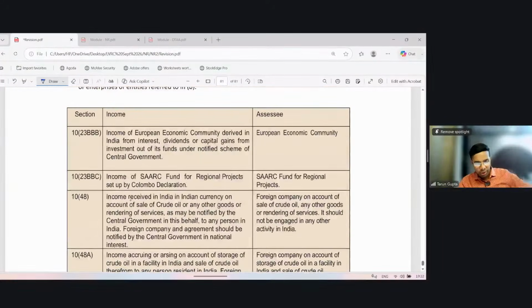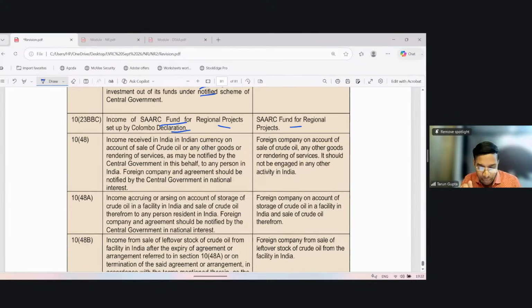Now some small exemptions. Income of European Economic Community derived in India from interest, dividend, capital gain from investment out of its fund under notified scheme of the central government. Exemption shall be available to EEC, European Economic Community. Income of SAARC fund for regional projects set up by Colombo Declaration. Income of such SAARC fund shall be exempt. Income received in India in Indian currency on account of sale of crude oil or any other goods or rendering of service as may be notified by the central government.